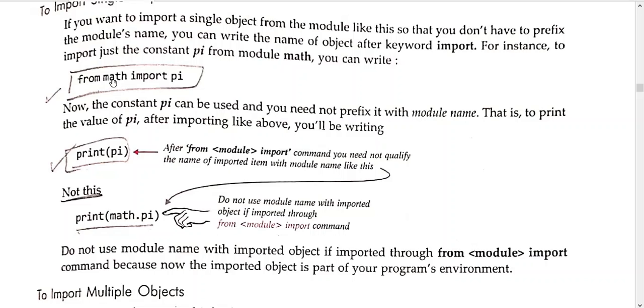And if you are writing from math import pi, only pi will be imported from math. Then what is the need of creating a namespace for all other functions that are inside math? If we need only pi from math, what is the need of creating the namespace for all other functions that are part of math? So in this case no namespace will be created, it will be just directly included. But if you are writing import time, import math, then the namespace will be created.